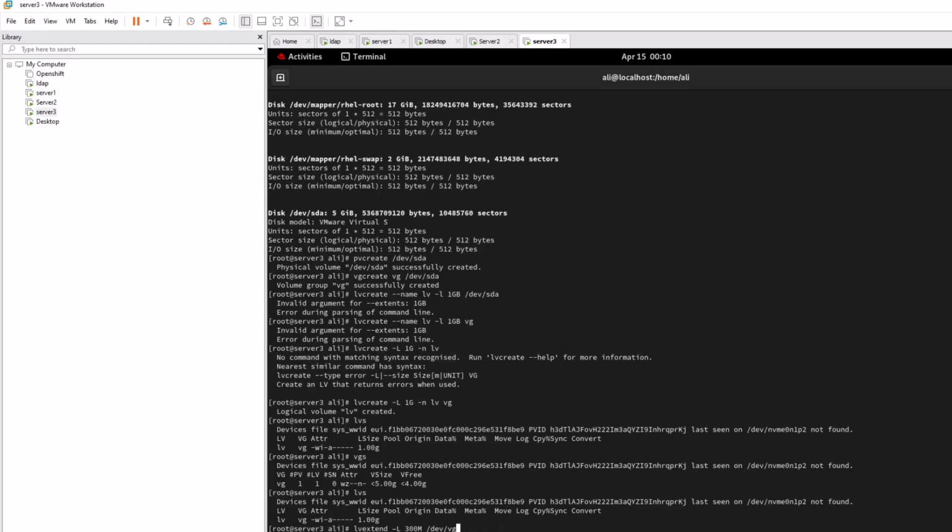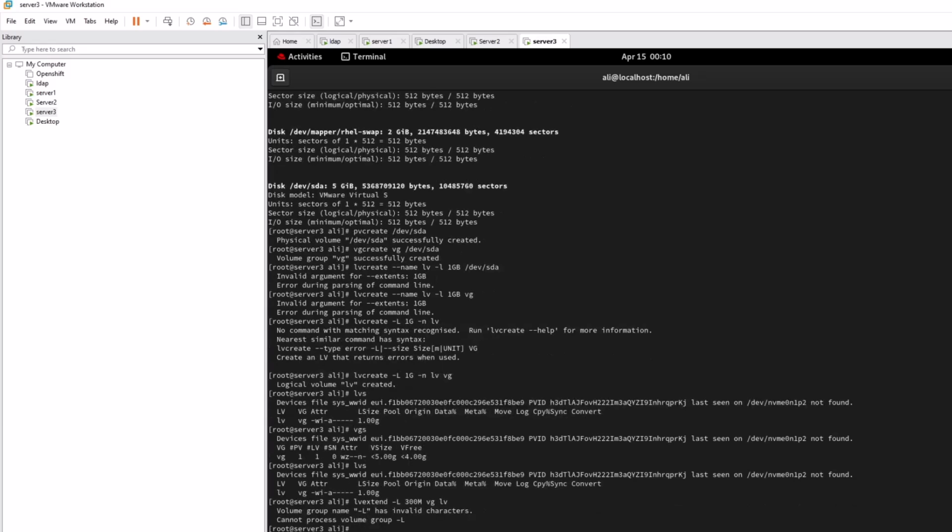It should automatically pop up, but if it doesn't, you need to use /dev/mapper. Sometimes it doesn't come up, so you have to make sure what you are doing. It's not looking like that. Let me find the command for you, give me a sec.